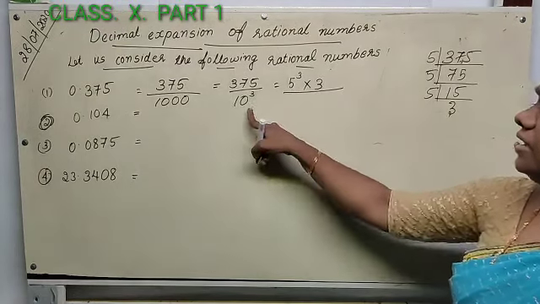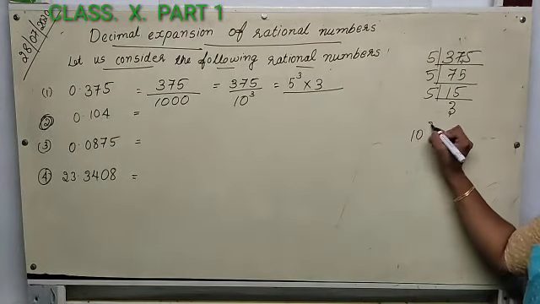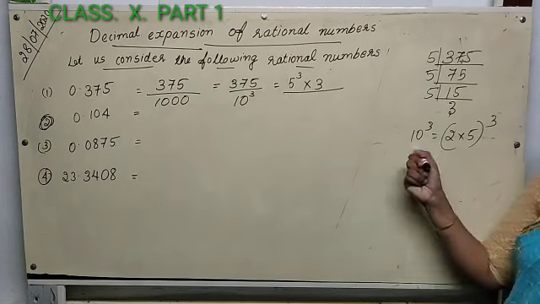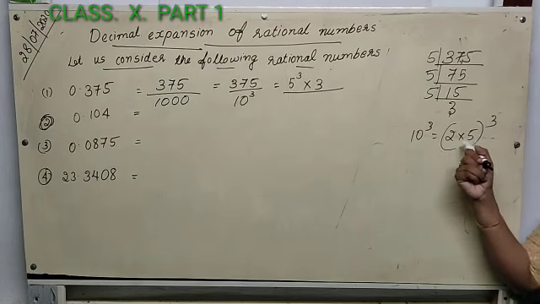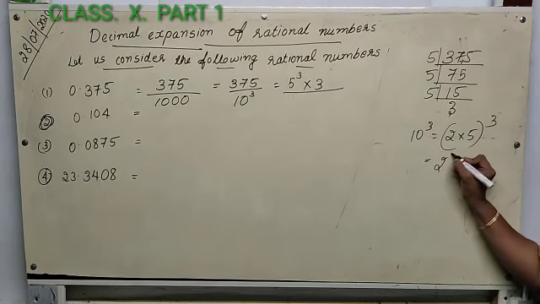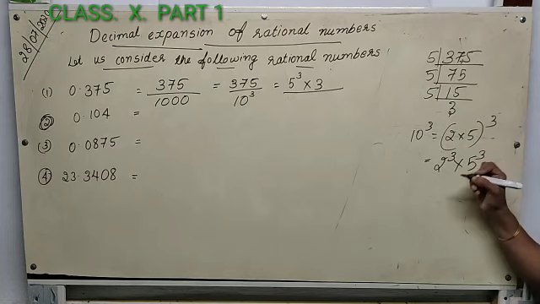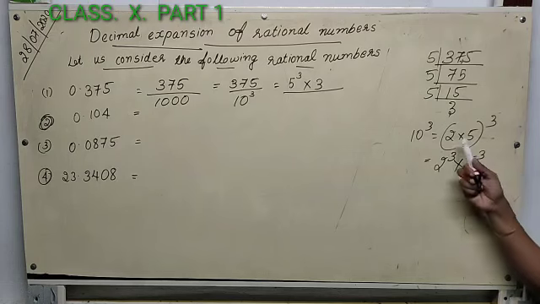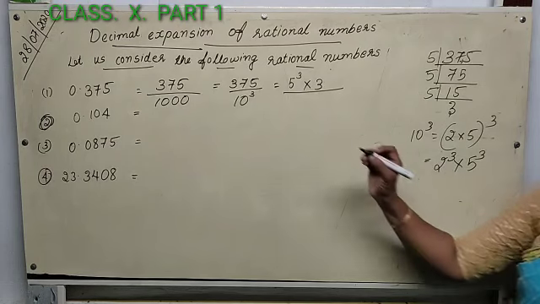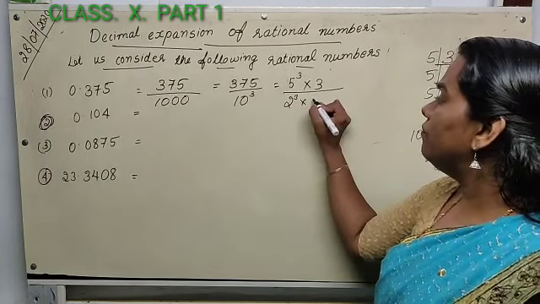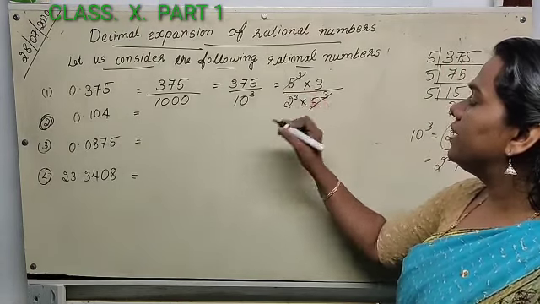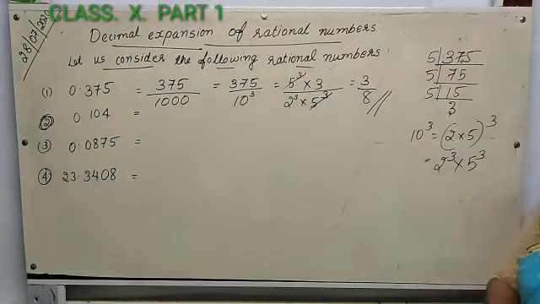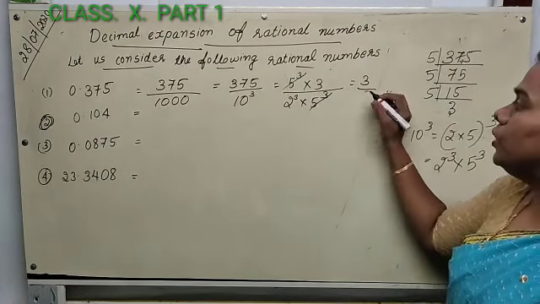Here 10 cube is equal to 2 into 5 the whole cube. How to write 10 cube? 10 is 2 into 5, so 10 cube is 2 into 5 the whole cube, that is 2 cube into 5 cube. The 5 cube will get cancelled. The answer is 3 by 8, or 3 by 2 cube.